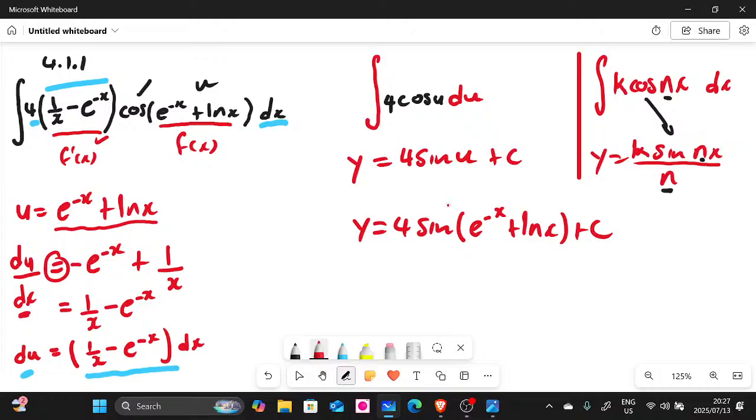It was just straightforward, as long as you can see how to substitute du there, because this whole of this is actually du, it's open bracket 1 over x minus e to the power of negative x close bracket multiplied by dx. So this is how you do the first one there. I hope people manage to understand this. Just in case you didn't, you can comment on the comment section, and let's see if I can help you.